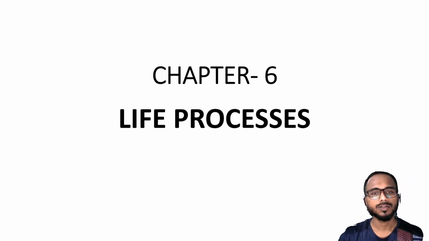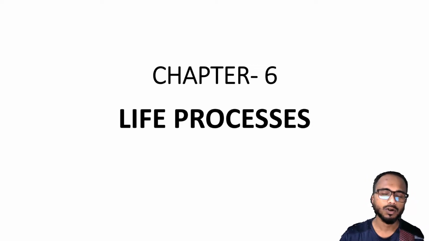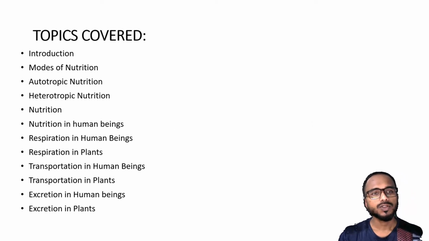Today we are going to study chapter 6, the first chapter from your biology part. This is called life process. First we will see what topics are covered in this chapter. We will have the introduction, we will understand what is nutrition, types of nutrition, how nutrition in human beings takes place, respiration, what is respiration, how respiration in plants and human beings takes place, what is transportation in both human beings and plants, and then we will study excretion in human beings and plants.